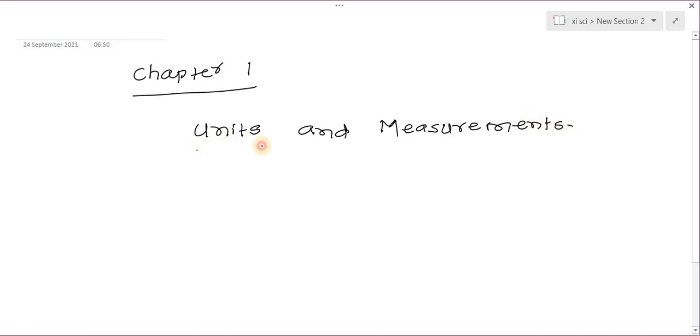Okay, units and measurements. So let's see what are units and measurements.